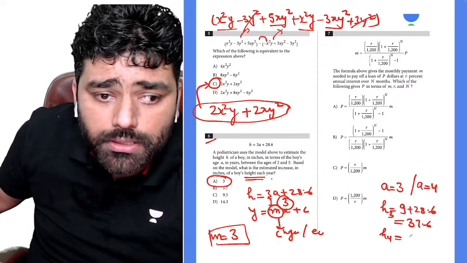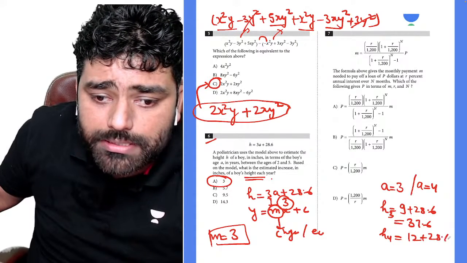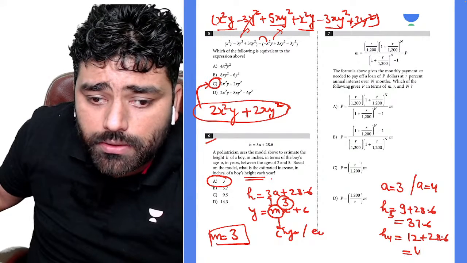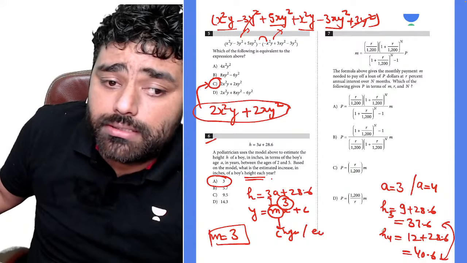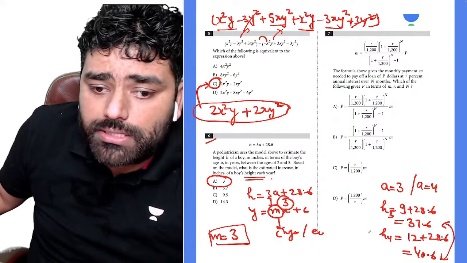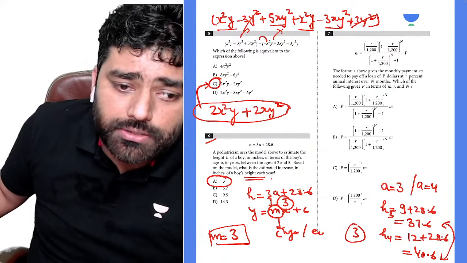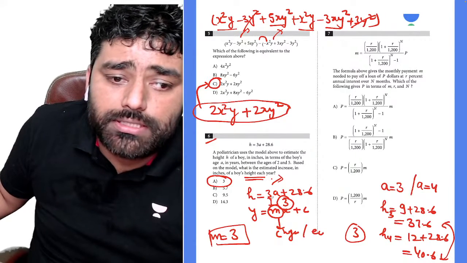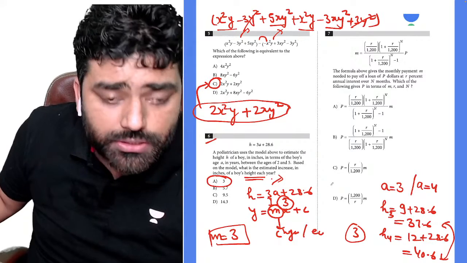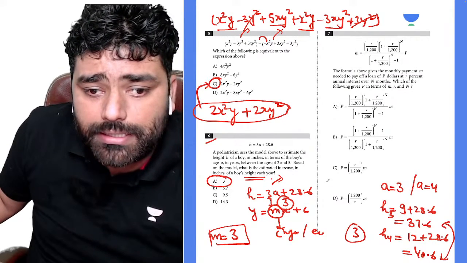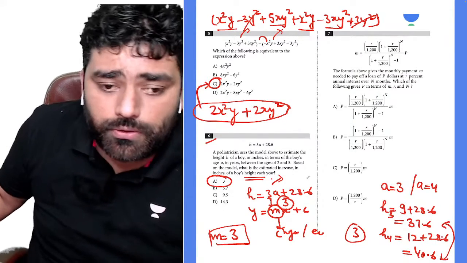At 4 it is 12 plus 28.6. So this is going to be 40.6. Now you check in this 1 year how much the height will be changed. So this is going to be changed by 3. So there are two ways. The first one is a direct way. You can compare with the linear equation, and another is you just plug in there a is equal to 3 and a is equal to 4.